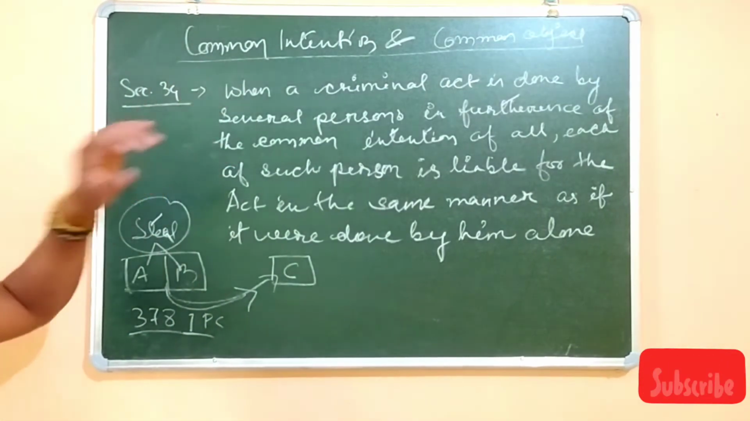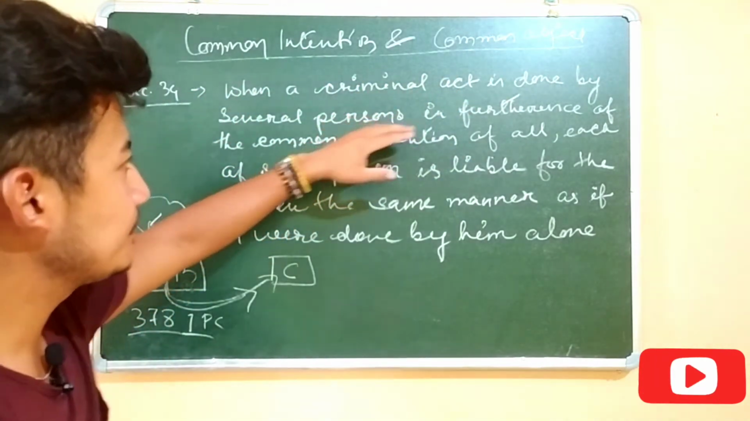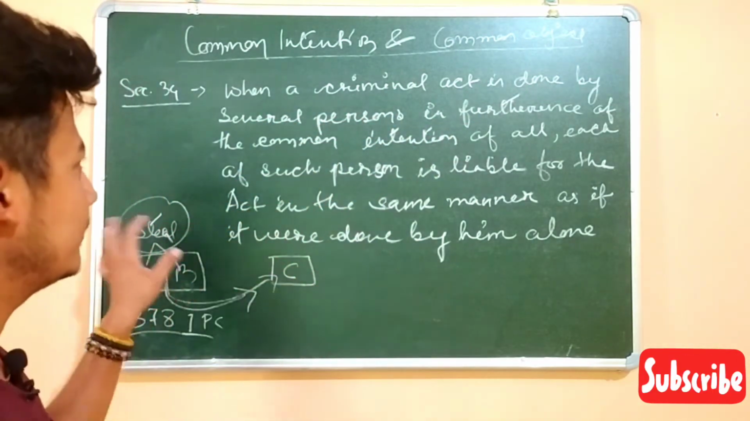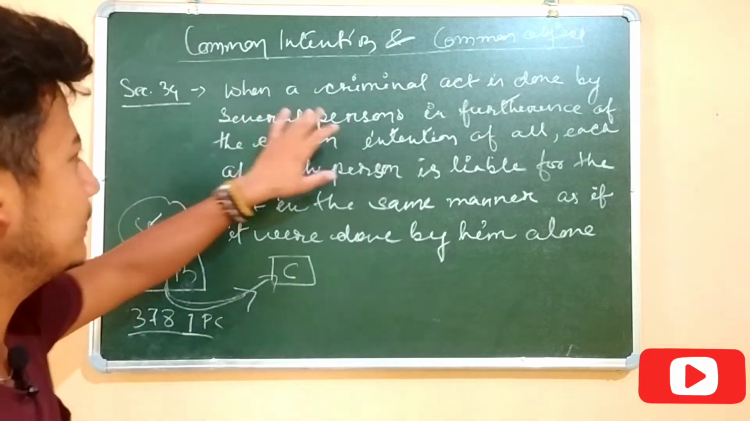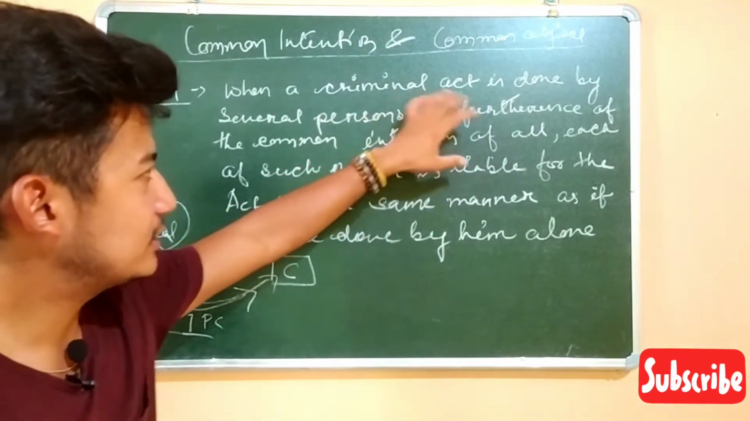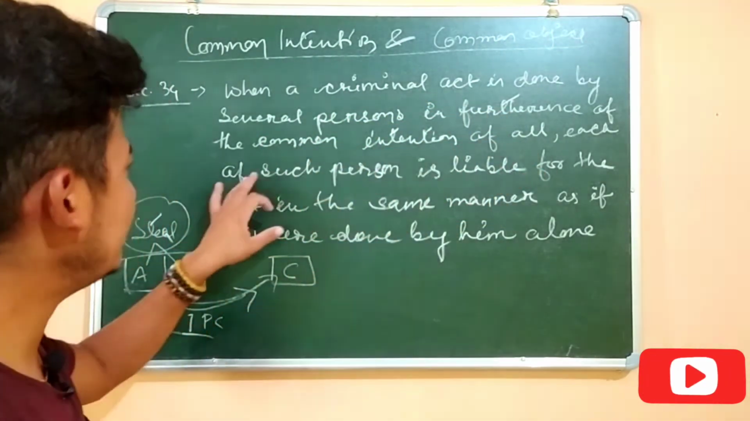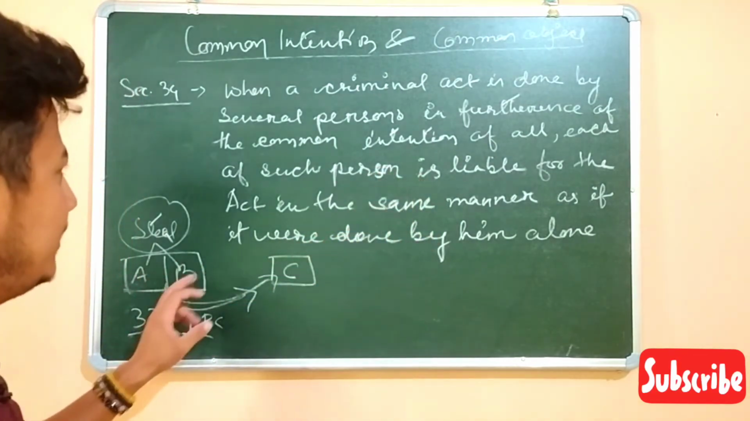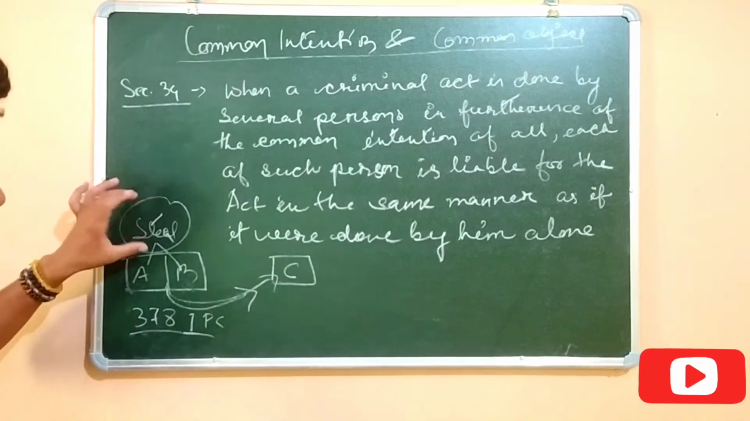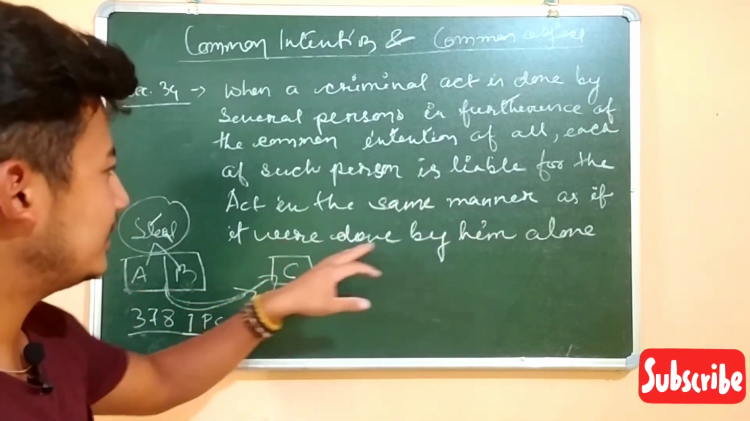So that's what the definition is talking about. When a criminal act, that means a theft, is done by several persons, several means more than one person, so A and B, the two persons, in furtherance of the common intention, that is, to fulfill their common intention of all, each of such person, A and B, is liable for the act. So both of them will be liable for the act, that is stealing, in the same manner as if it were done by him alone.